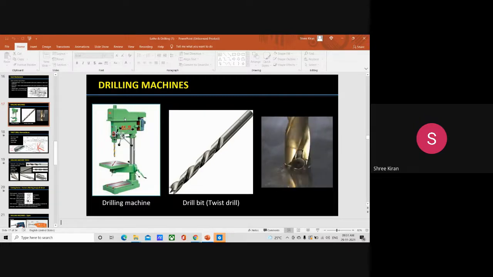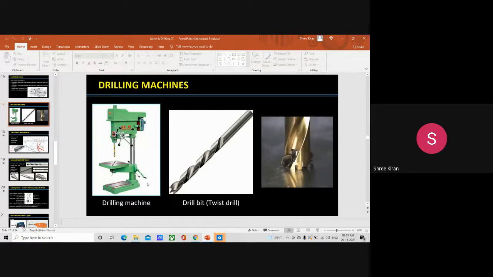This happens in the case of a drilling machine, mainly for making holes, for rotating the drill. It is the cheapest form. The bench is made up of cast iron. It is a largely heavy duty machine, so it is bolted to the base. Then the column stands vertically upon the base. It is accurately machined, and the table can be moved up and down. The mechanism meant for driving the spindle at different speeds is mounted on the top of the column, mainly for the V belt and flat belt.